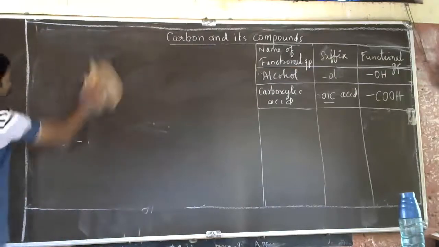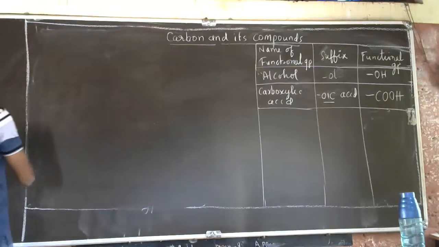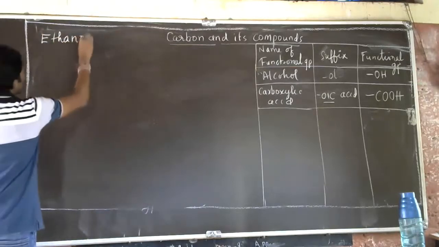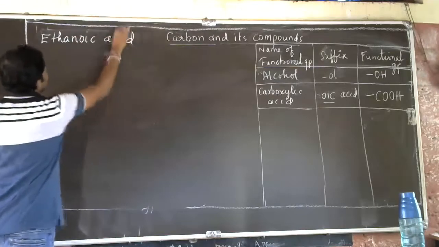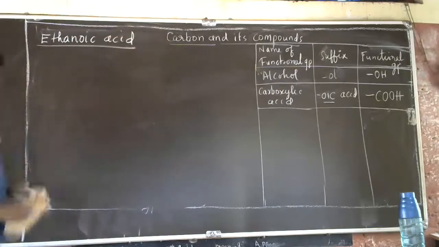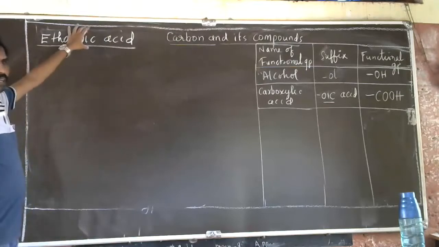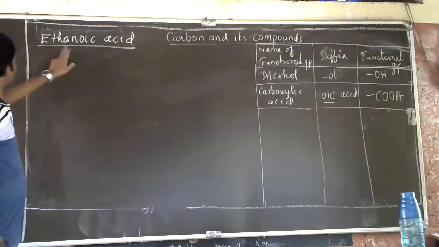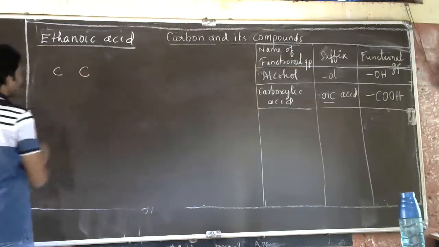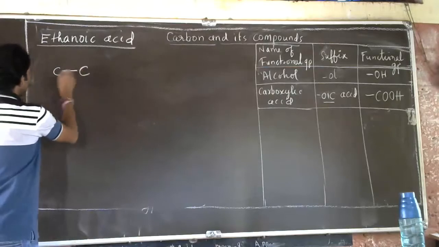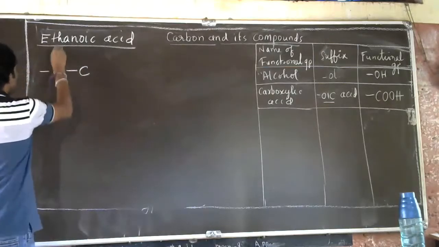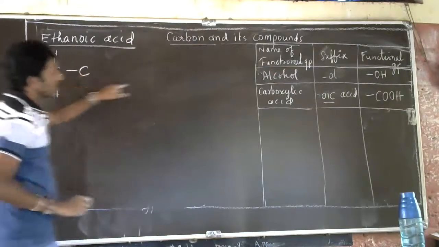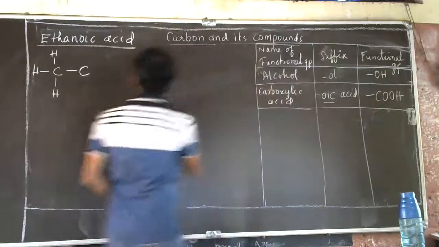See, they ask in the exam to write the structure and molecular formula of ethanoic acid. They provide the name of the compound, and you have to write the molecular formula as well as the structural formula. Ethanoic means two carbon atoms. Put the carbon atoms like this with a single bond, and put the hydrogens like this. And for this, the carboxylic acid group